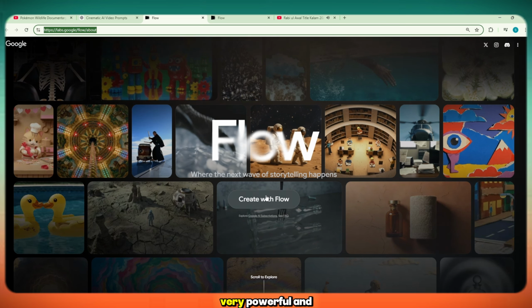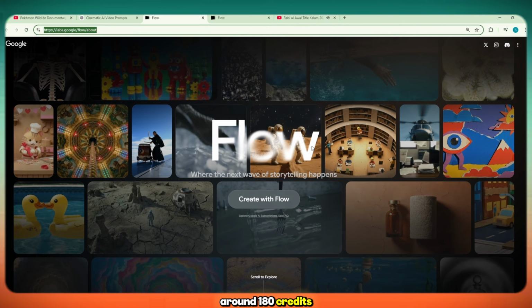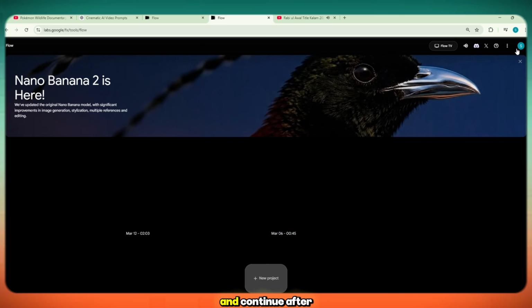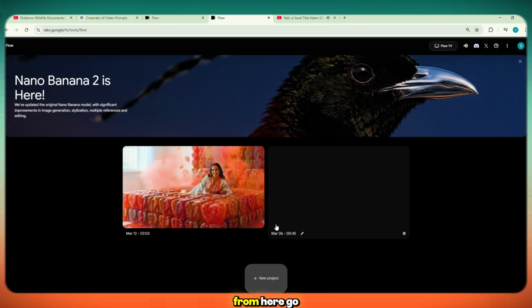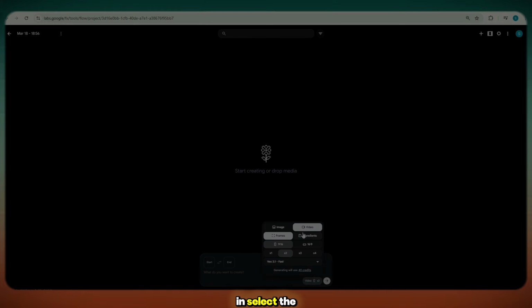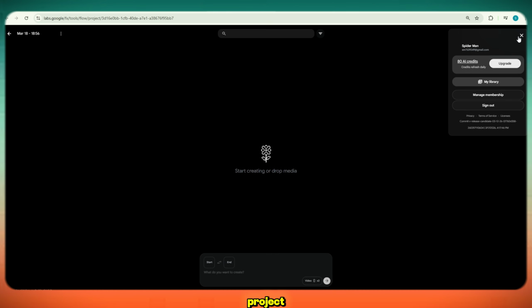This platform is very powerful and also free to use as it provides you with daily credits, around 180 credits per day. Once you open the website, simply click on the Create with Flow option and continue. After that, the main interface will load. From here, go ahead and log in to your account. Once you're logged in, select the video option because we want to generate a text-to-video project. Then click on Text-to-Video to proceed.